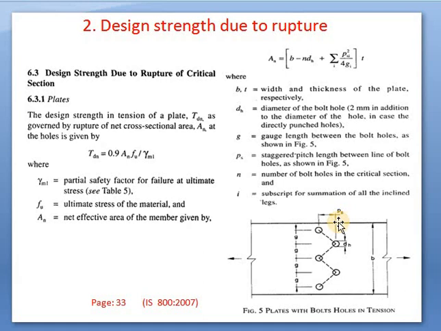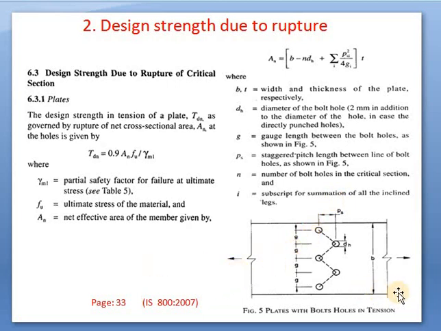What is p? p is the pitch distance. What is pitch distance? It is the distance between two holes, but it should be measured in the direction of load. These two arrows indicate the direction of load, that means load will be applied in the X direction. If the distance is measured along the direction of load, we call it the pitch distance, or pitch length. The pitch length is measured along the direction of load.